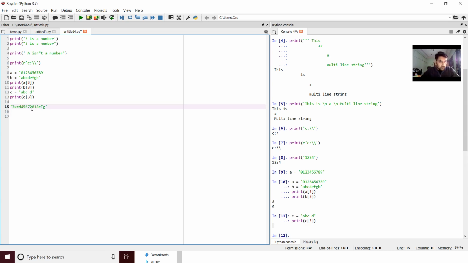There's a lot of information. Maybe 2018 is the year of packaging, 4567 is something like a pin code, and XCD is the state code. So there is always code complexity. What we can do is first assign it to a variable, a equals this, right? Now I will print a, but how do I need to print it? So follow this.